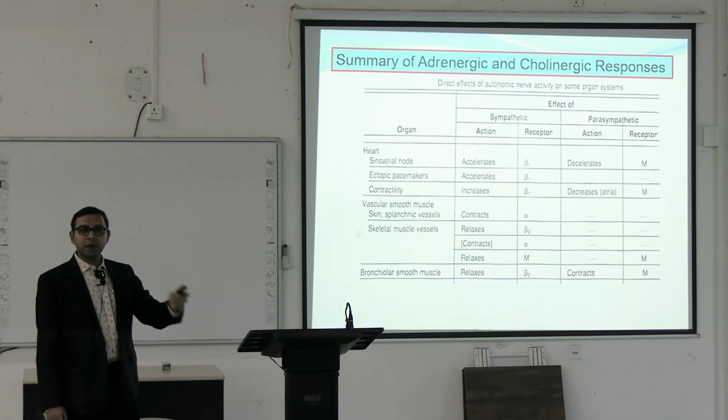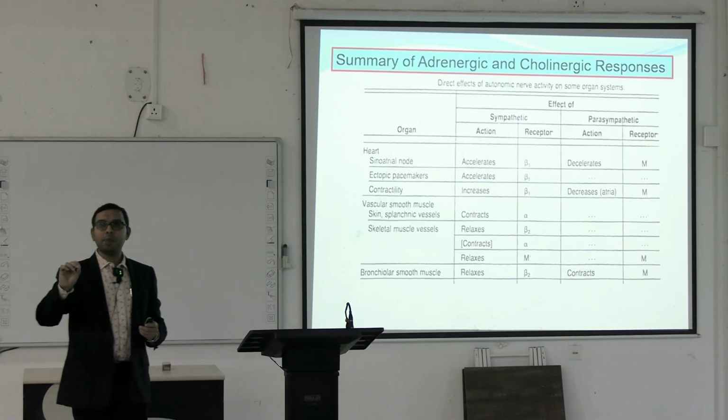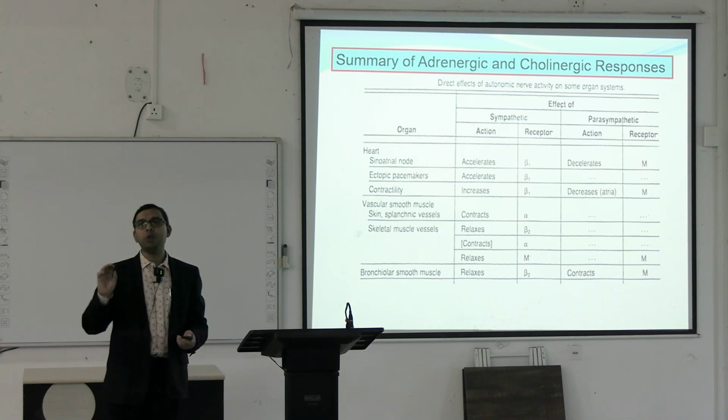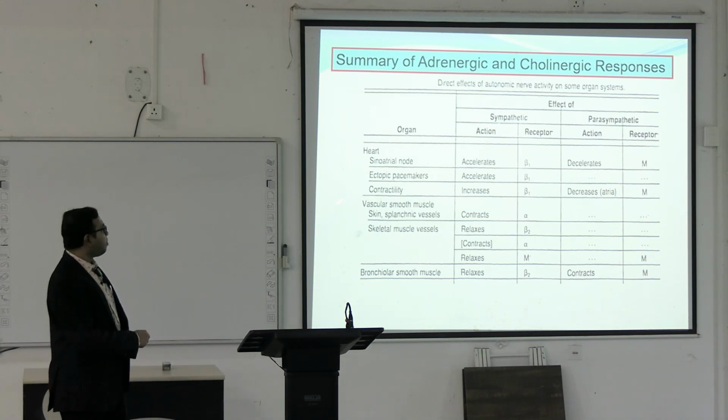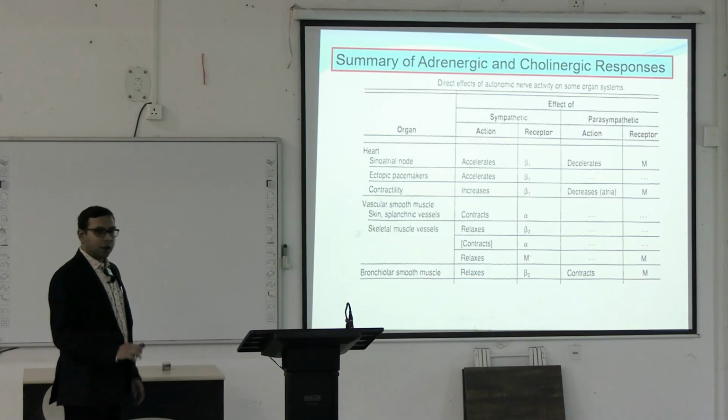In the sympathetic system, we have already read about the different receptors. The main receptor in the heart is the beta 1 receptor, whereas in the parasympathetic system the main receptor present in the heart is the M2 receptor. Similarly, in the vascular smooth muscles, the alpha receptor is the main one that causes contraction, but in the parasympathetic there is no such thing.